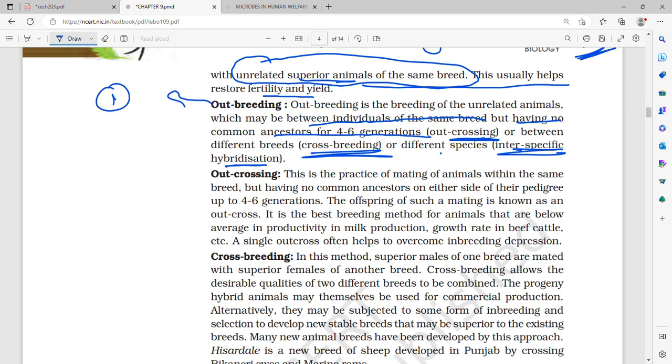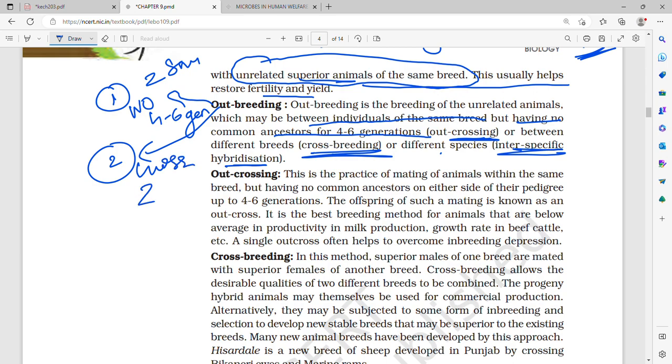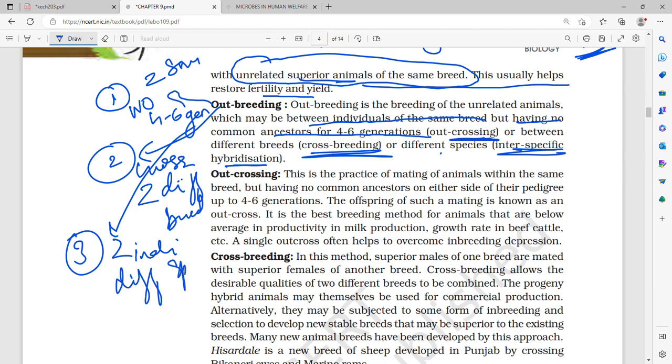First is outcrossing, in which there are two individuals of the same breed but they have no common ancestors for 4 to 6 generations. That is called outcrossing. Secondly, there is crossbreeding. What is crossbreeding? That is breeding of two individuals of different breeds. And lastly, interspecific hybridization, in which there are two individuals of different species altogether.